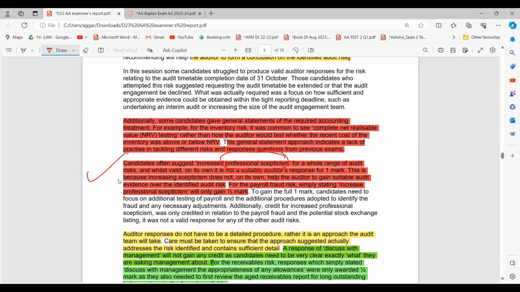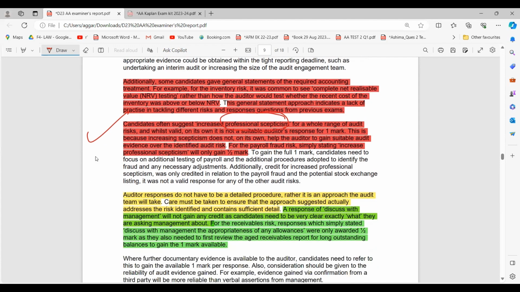You cannot just state that I have to maintain professional skepticism and I'm done. No, that will only give you half a mark. You have to explain it. How will my professional skepticism improve the auditor's response, or improve my understanding of the risk, right? So you have to be very careful with this as well.